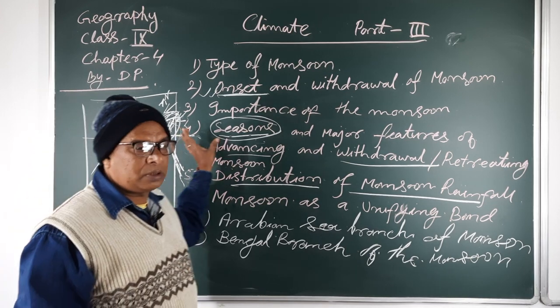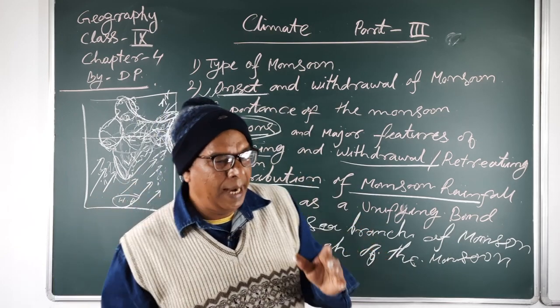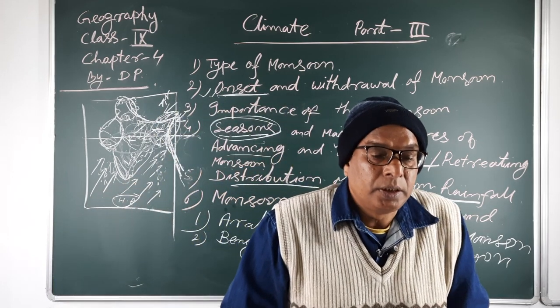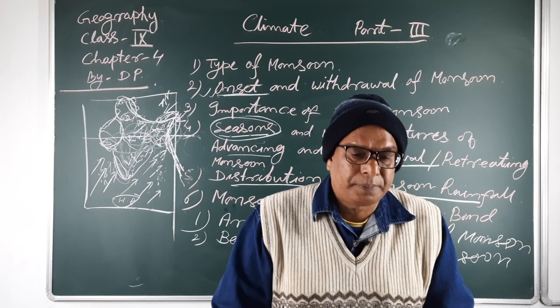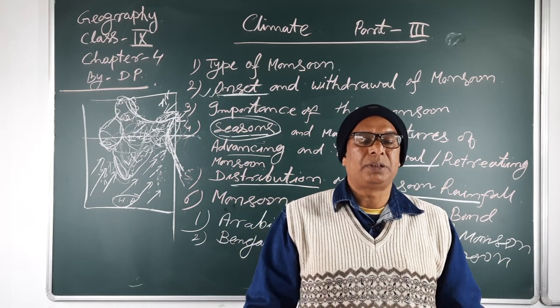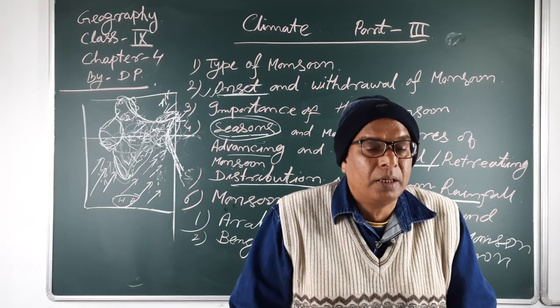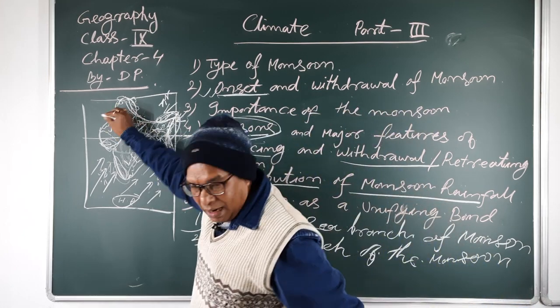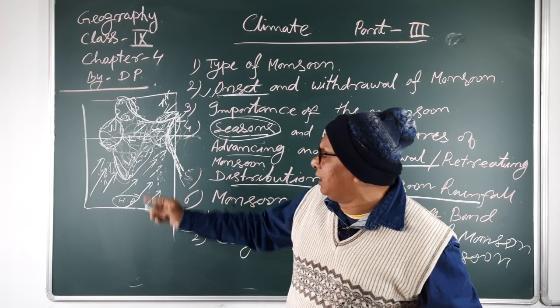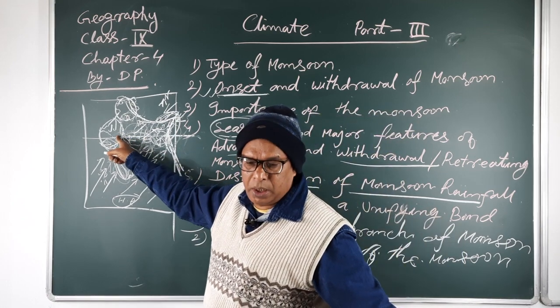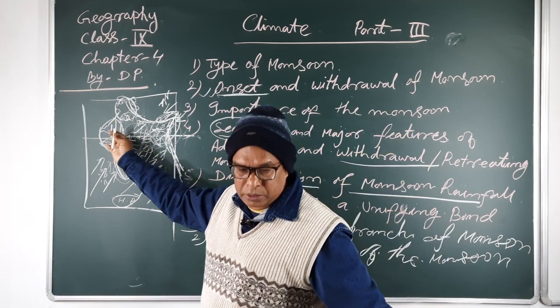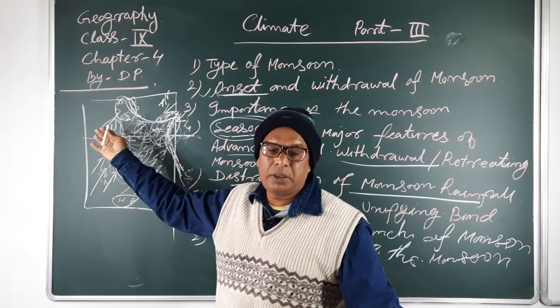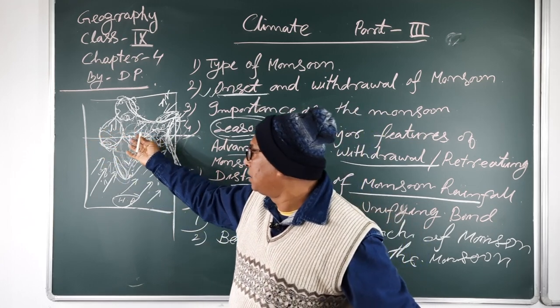So during the summer season, high temperature is recorded in particular areas. The highest temperature recorded is 50 degrees Celsius in parts of Rajasthan, the Thar desert. And in the night the temperature suddenly falls and reaches 10 to 15 degrees Celsius.